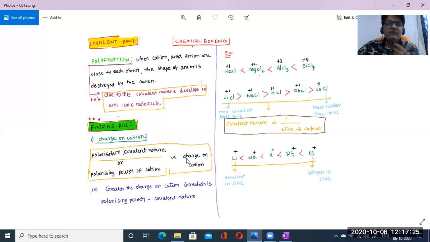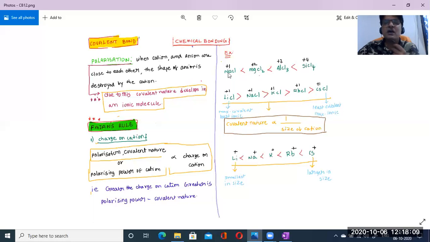So if the charge on the cation increases, the covalent nature also increases. That means the polarization power of the cation also increases, so obviously they will be directly proportional. Look at this box: the polarizing power, or covalent nature, of the cation is directly proportional to the charge on the cation. In these molecules the charge on the cation is increasing +1, +2, +3, +4, so being directly proportional to the charge on the cation, the covalent nature also increases.